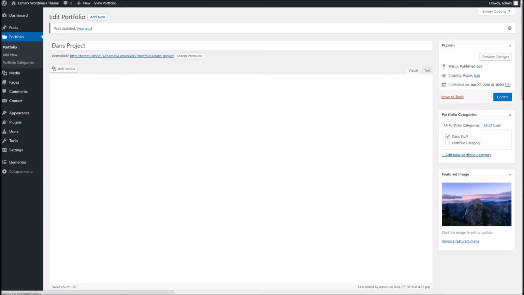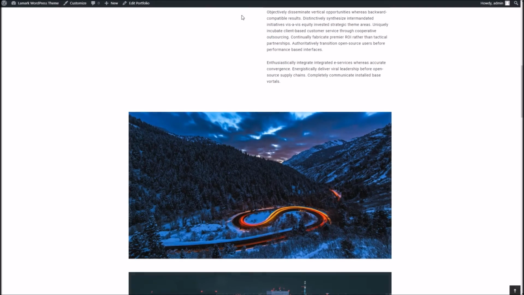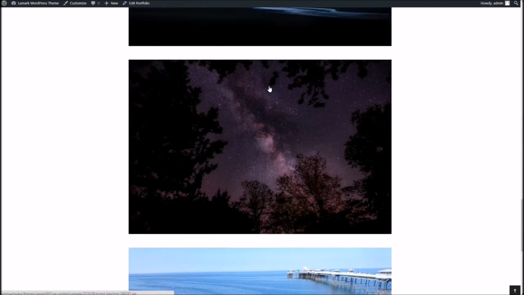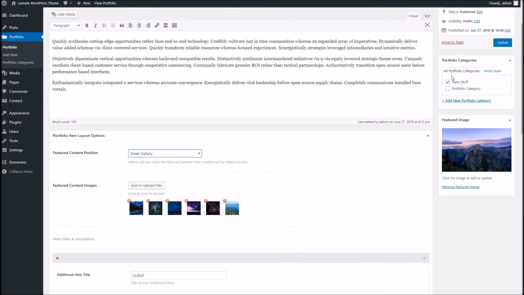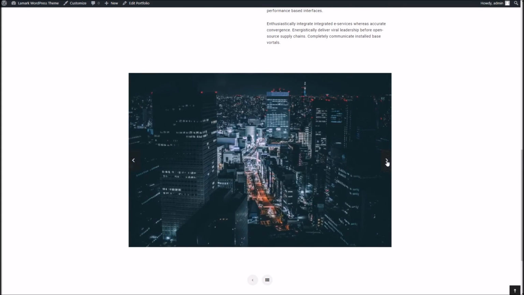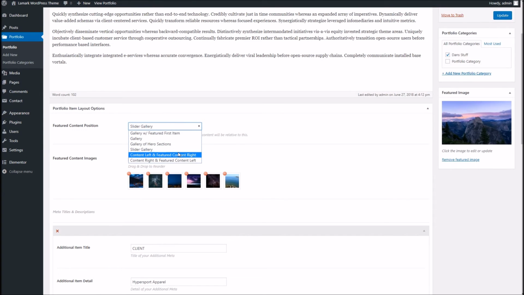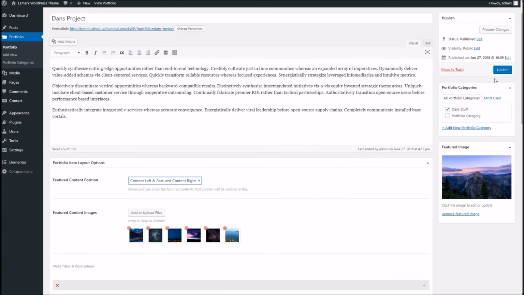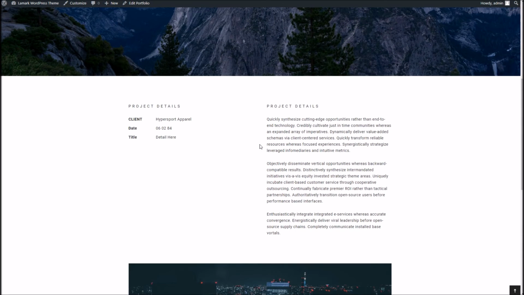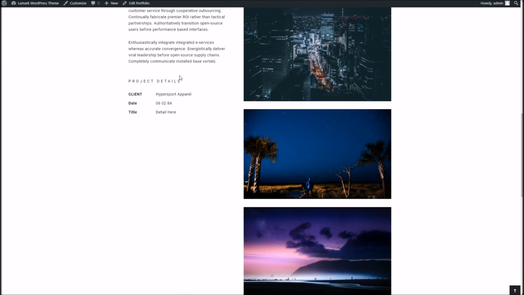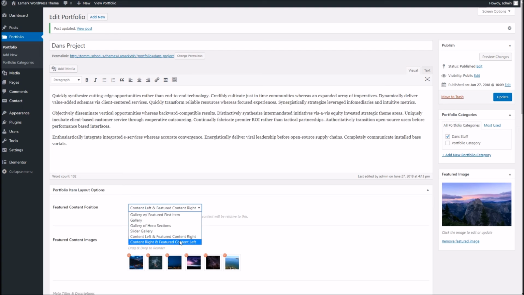We can have a gallery of hero sections, which, as you can see, is just a nice fat list of your images. We can have a neat slider, which I'm pretty sure you'll know what that is, but there we are. You can have all the images in a nice neat slider below. Or we can mess around with the content and image layout. So currently the content is on top with the images below. You can actually have a nice list of images to the right and your content on the left, or vice versa.